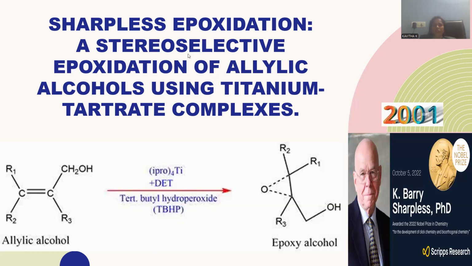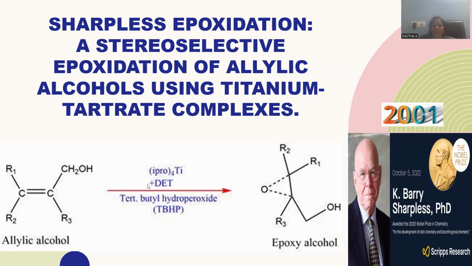Right. So let me show how the Sharpless epoxidation is carried out on this allylic alcohol. Allylic alcohol is more specific for this Sharpless epoxidation. Whenever the double bond is in direct contact with the carbon containing the hydroxyl, it is called an allylic alcohol. This allylic alcohol is susceptible to react with tetraisopropyl titanium, DET will be treated there, and tertiary butyl hydroperoxide. TBHP stands for tertiary butyl hydrogen peroxide.